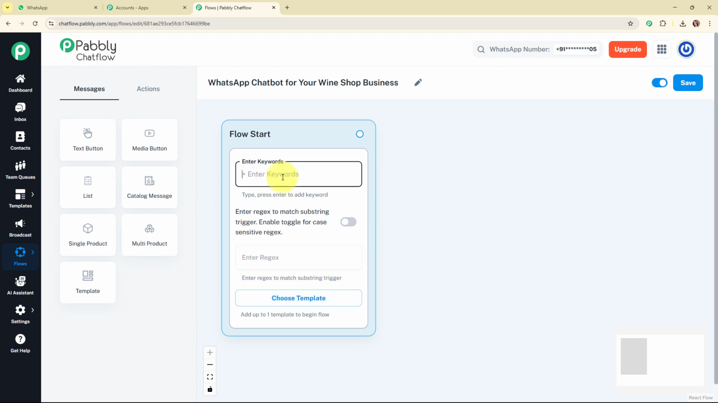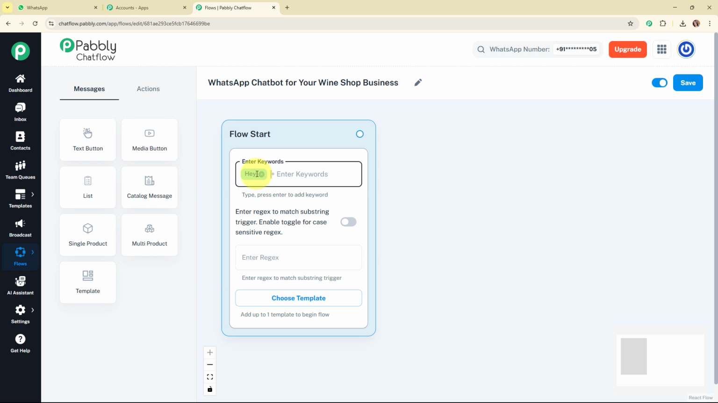Firstly, we will choose the trigger type as keywords, meaning the chatbot will activate when a user's message contains specific words. Here we will add a basic keyword, that is hey. This is a very basic keyword that a customer may send. Firstly we type the keyword and then press enter to make it a valid keyword. Now whenever a user sends a message with these words, the chatbot will detect it and trigger a response.